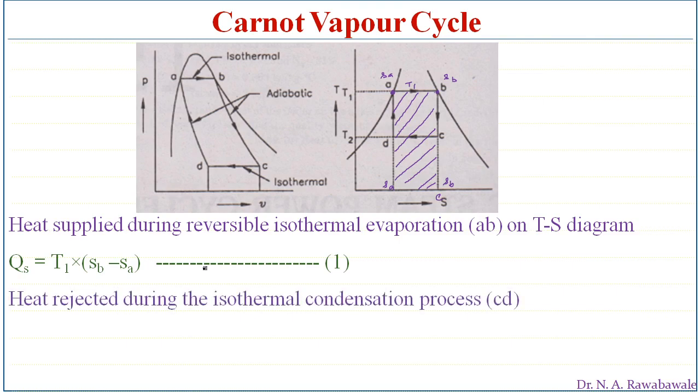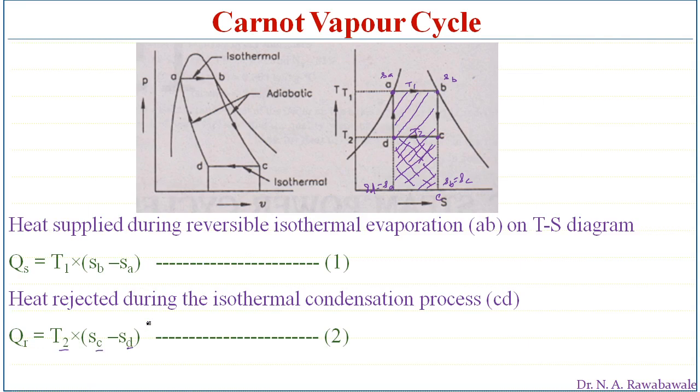Then coming to the amount of heat rejected. The heat rejected is during process C to D. The area below this process CD is the heat rejected. So the amount of heat rejected at temperature T2 is given by the entropy at point C minus the entropy at point D, into temperature T2. This amount of heat is rejected below this line CD. So that is given by T2 into SC minus SD.